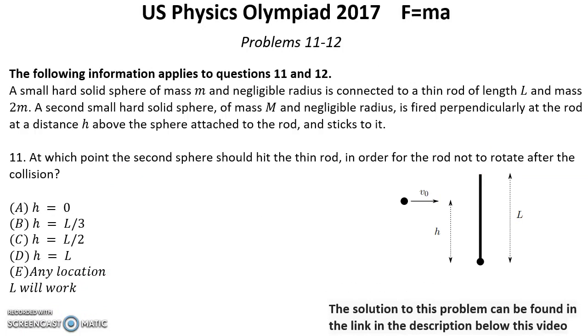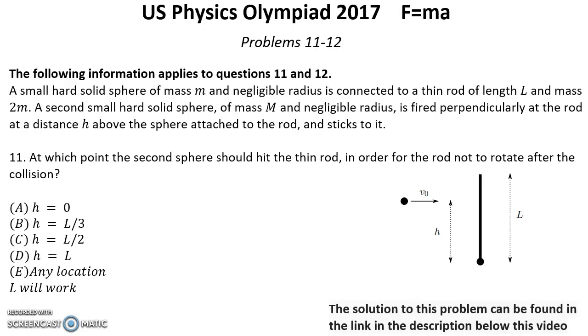Problems number 11 and 12. The following information applies to questions 11 and 12. A small hard solid sphere of mass small m and a negligible radius is connected to a thin rod of length big L and mass 2m. A second small hard solid sphere of mass big M and negligible radius is fired perpendicularly at the rod at a distance h above the sphere attached to the rod, and sticks to it.